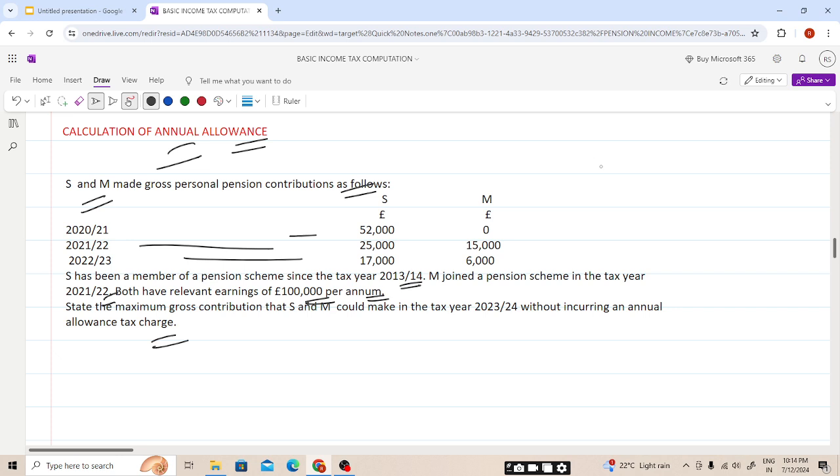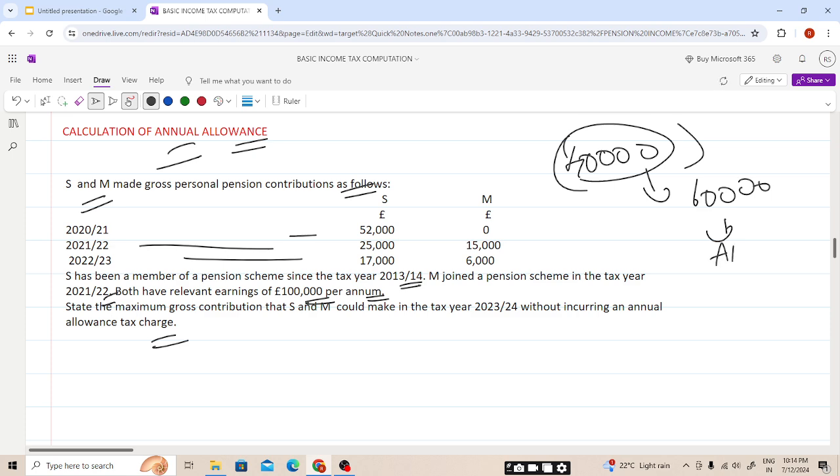As we have discussed, if the contributions paid by the persons to all these schemes exceed this, we will calculate the annual allowance charge on the excess amount. I hope this is clear. We are only dealing now with how to calculate the annual allowance amount.